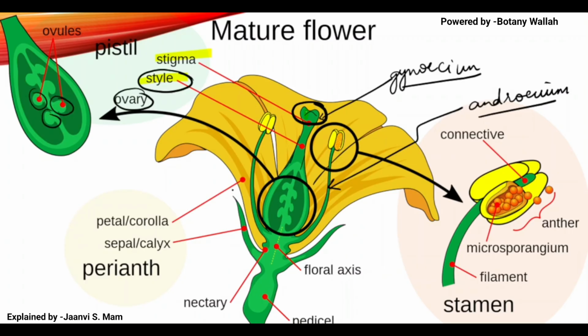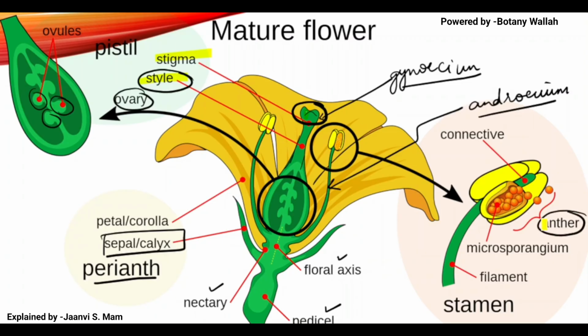They are asking what is perianth? Perianth means the fusion of sepals and petals, like both are together, together they are known as perianth. You can see the nectary and the floral axis. This is the axis from where all the whorls are coming. You can see pedicel. They have also shown the section of anther.